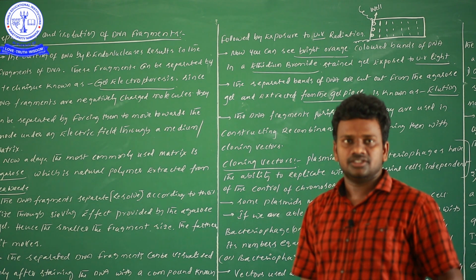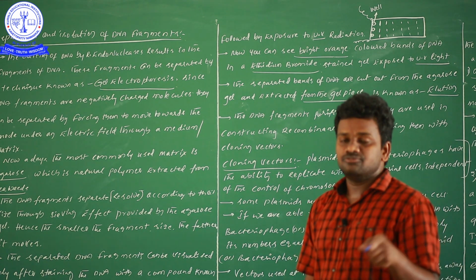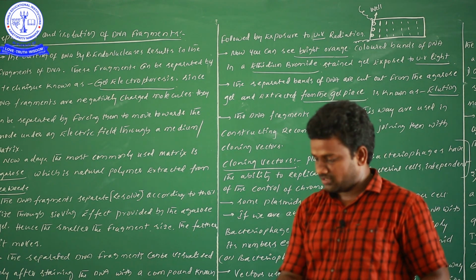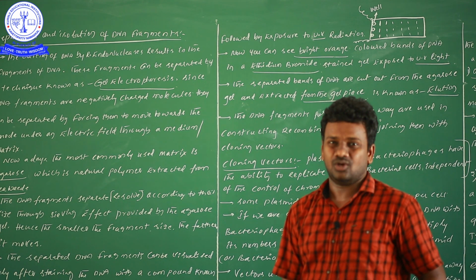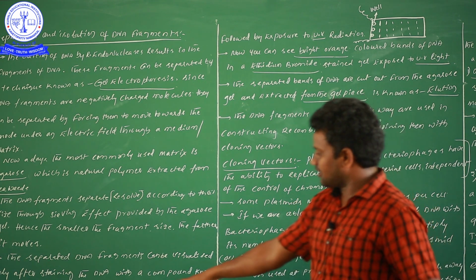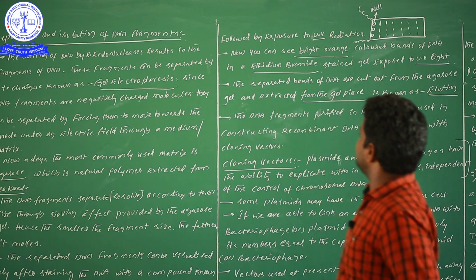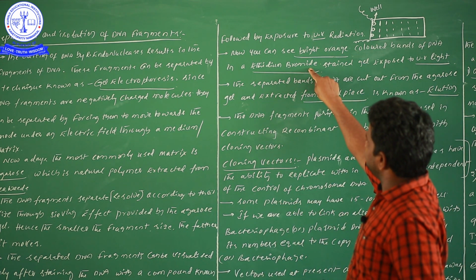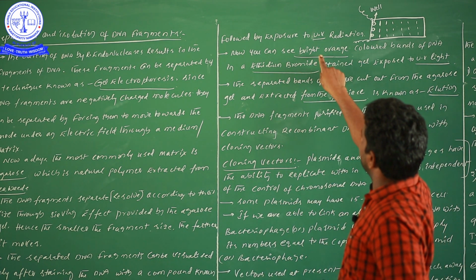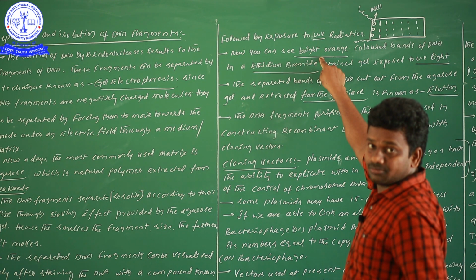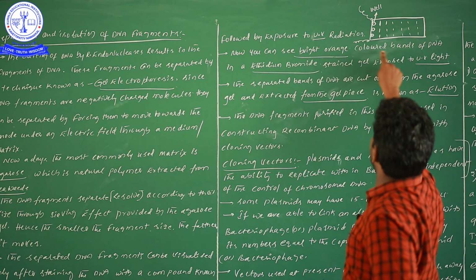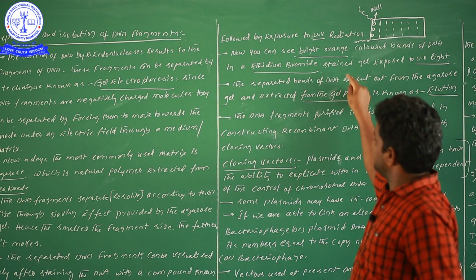Why are we adding ethidium bromide? For the observation of DNA fragments, to find where the DNA fragments are under UV light. By addition of ethidium bromide, under UV light, what is the color of the DNA bands we can see? Bright orange DNA bands we can see. So that is the explanation.